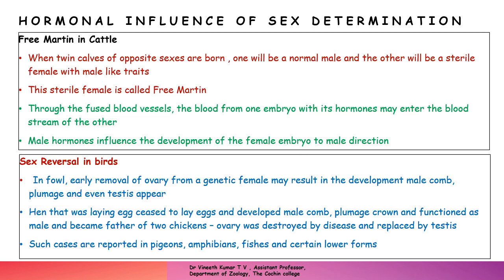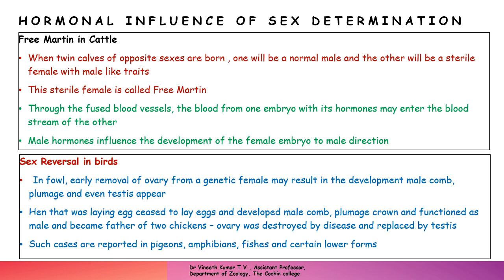This sex reversal is usually seen in birds, and such cases are also reported in pigeons, amphibians, fishes, and certain lower forms. Here a genetically determined sex is present, but when the ovary is removed, the hormones which were influencing the female pattern are absent.